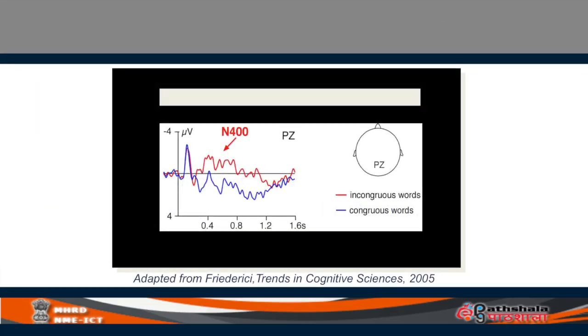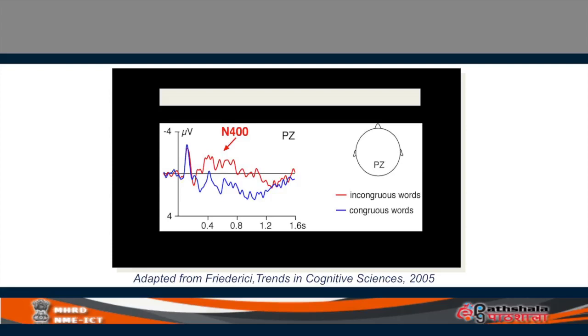Let's look at the results reported in Trends in Cognitive Science 2005. I have borrowed their picture to explain to you. N400 looks like this. It doesn't mean exactly at 400; N400 can occur anywhere between 400 and 800.